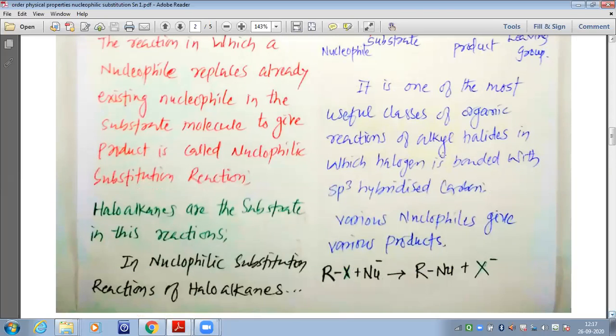It is one of the most useful classes of organic reactions of alkyl halide in which the halogen is bonded with sp3 hybridized carbon. Various nucleophiles give various products. So alkyl halide plus nucleophile gives the nucleophilic product as well as the halide ion.